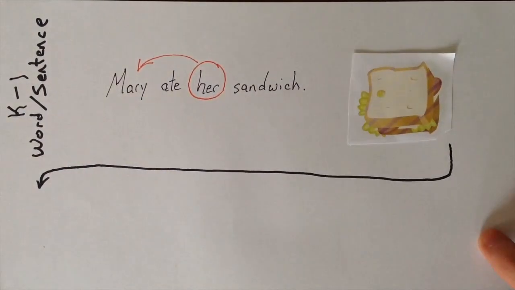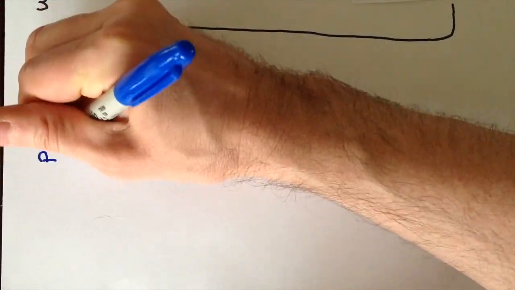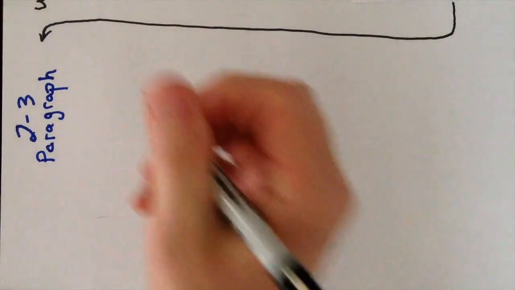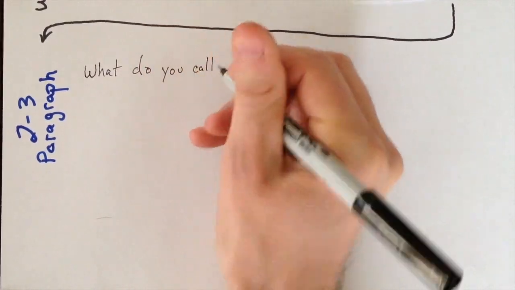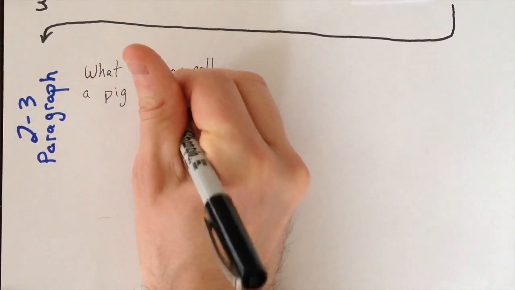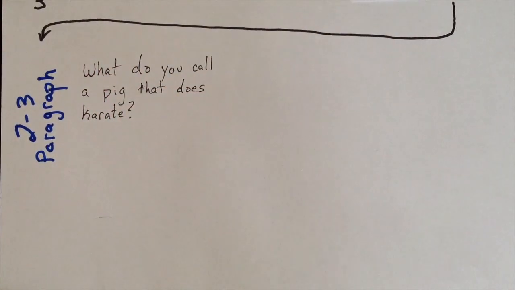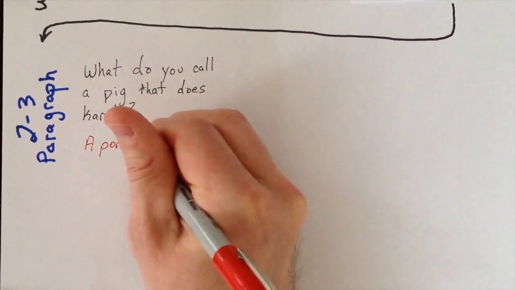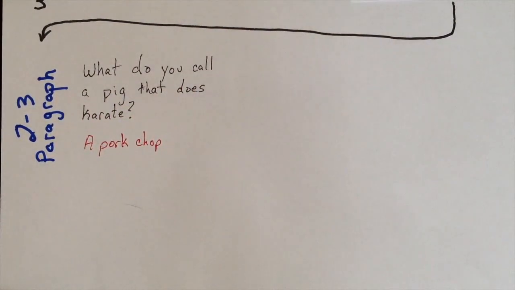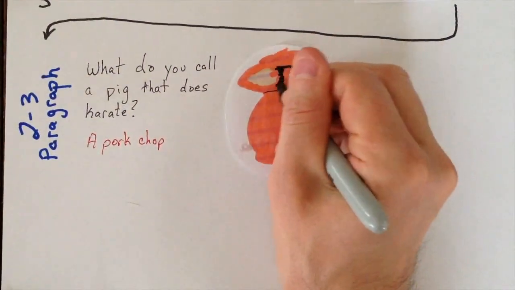In second and third grade, they move from the word and sentence phase to the paragraph phase. In this phase, they distinguish between literal and non-literal meanings of words. One of the reasons why kids this age love jokes that rely on word plays or puns. For example, one of my favorites is, what do you call a pig that does karate? A pork chop. Here the word chop has a double meaning, both the cut of meat as well as the action.